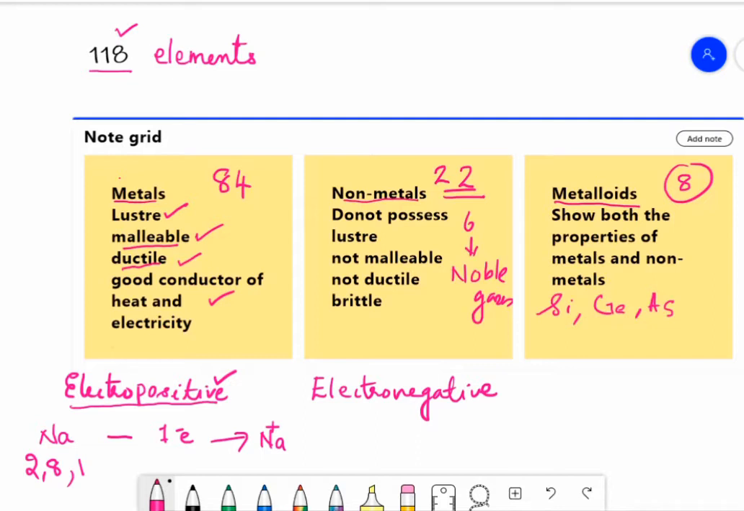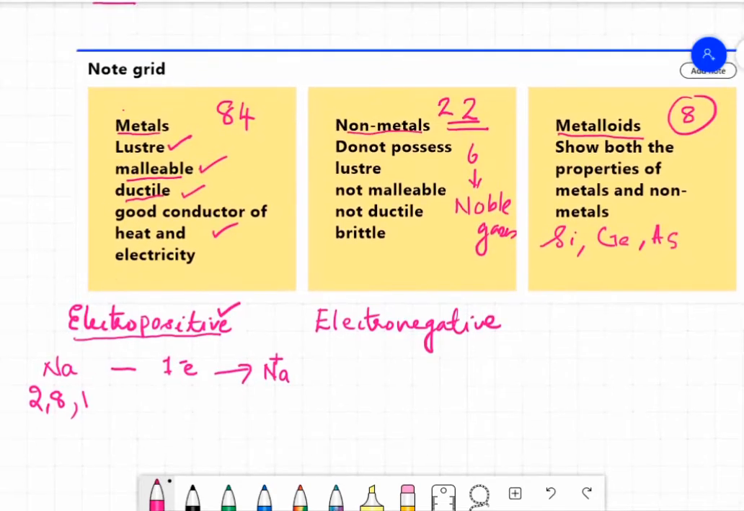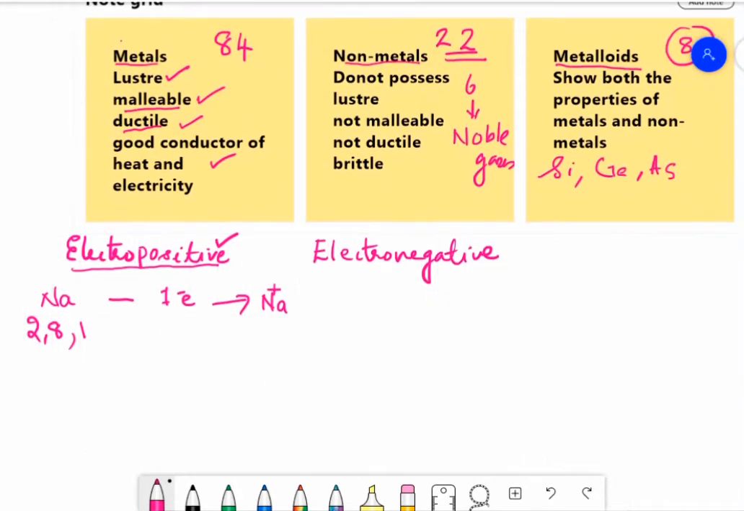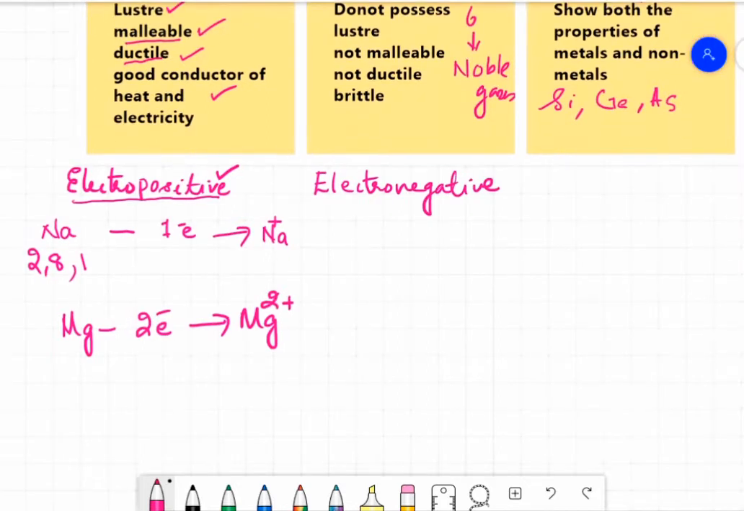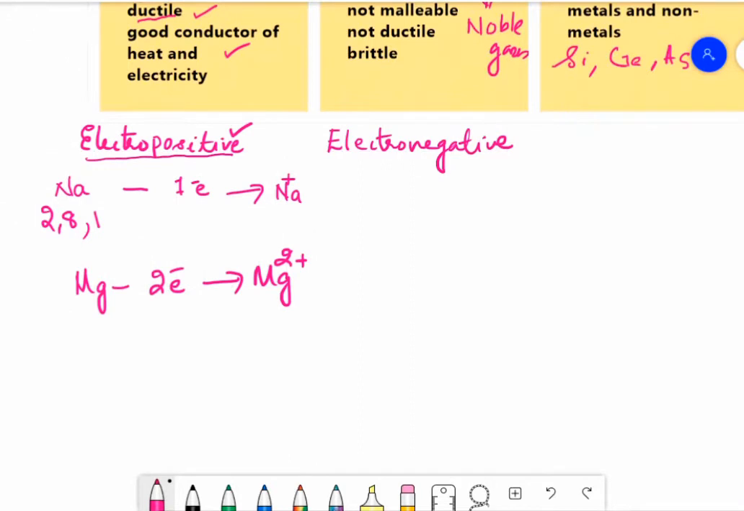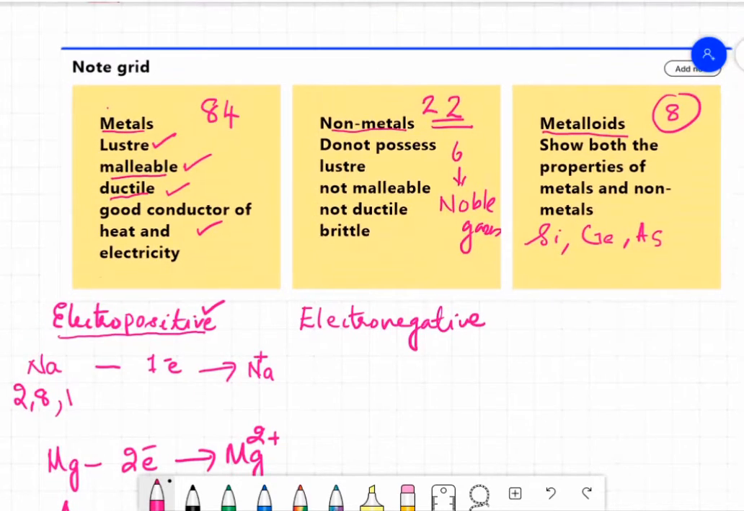How many electrons they lose during a chemical reaction depends on the valence electrons. For example, sodium loses one electron, but in the case of magnesium, its valence electrons are 2, so magnesium can lose 2 electrons and form a 2+ ion, Mg2+. Similarly, aluminum's valence electrons are 3. It can lose 3 electrons and form the aluminum 3+ ion. So metals are generally called electropositive elements.